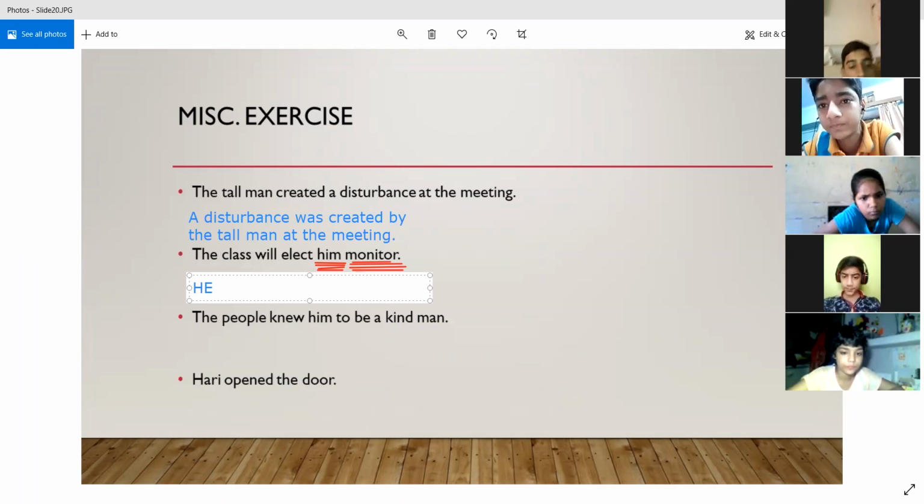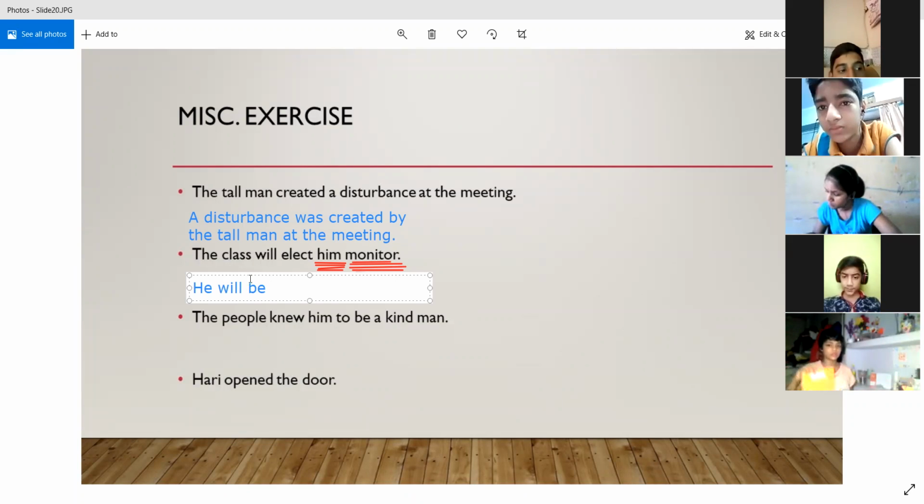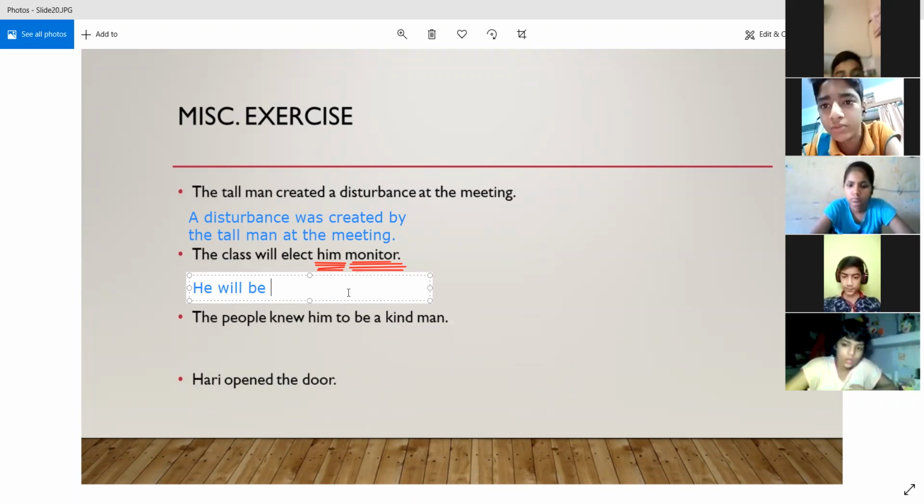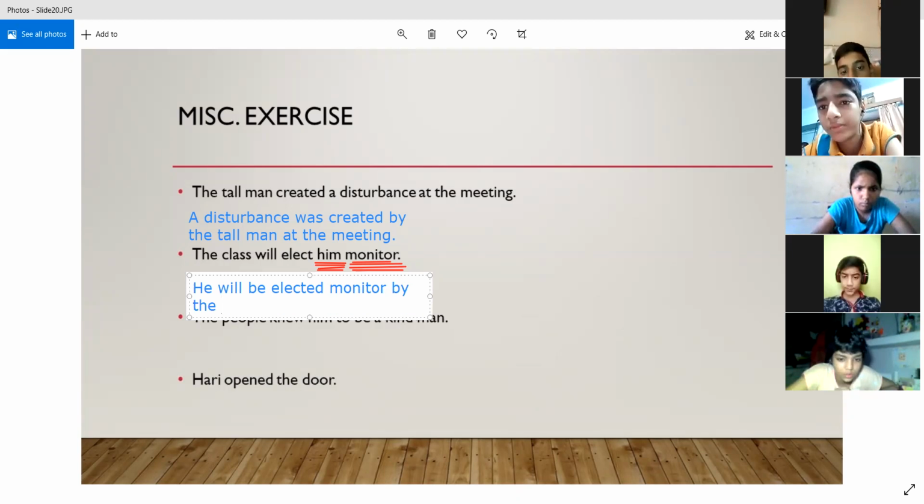He will be elected because it is in the simple future, so we are using will over here. Then in simple future, the be verb comes as it is. Go through the chart, you will see he will be elected, and elected is the third form of the verb elect. So he will be elected monitor. He will be elected what? Monitor, right? By the class. Now we will use the word by, and the class, which was the subject in the active voice, becomes the object in the passive voice. So he will be elected monitor by the class.